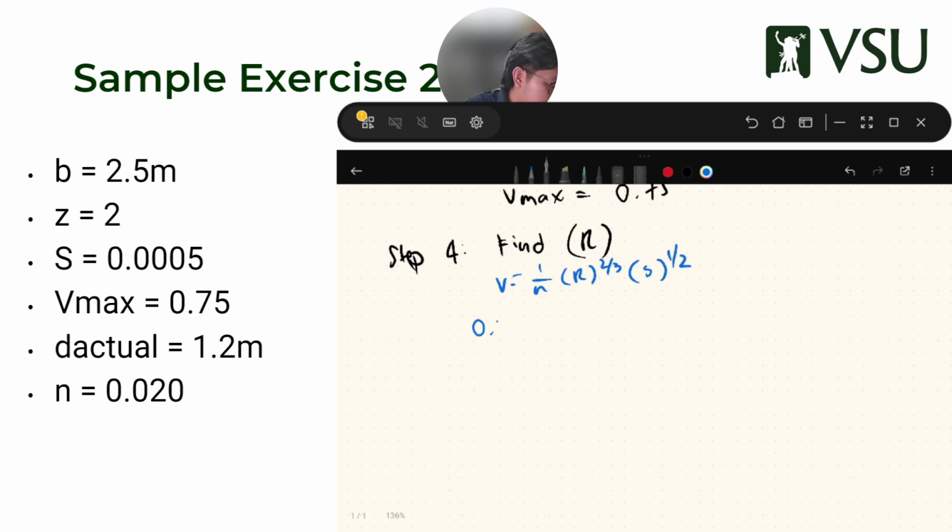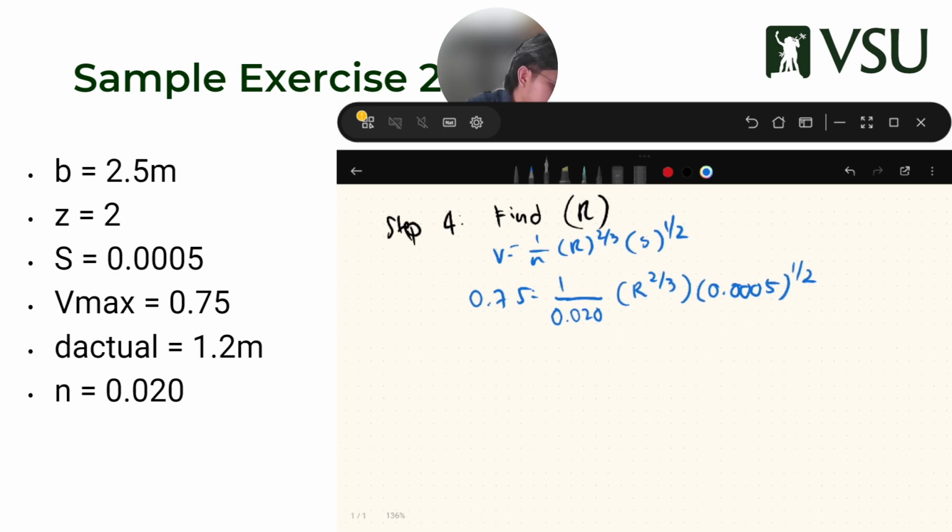So it's 0.75 equals 1 over n. Okay, wrong, let me go straight to it. 0.020, R to the 2/3, 0.0005 to the 1/2. We find an R value. It's the same thing.